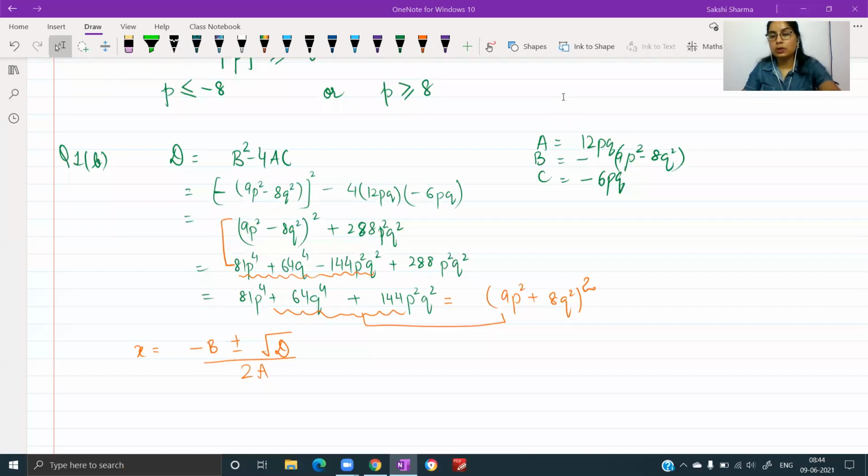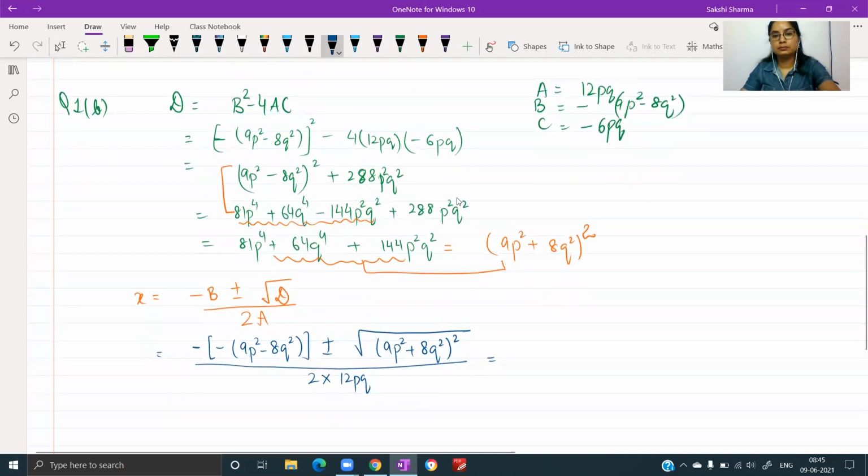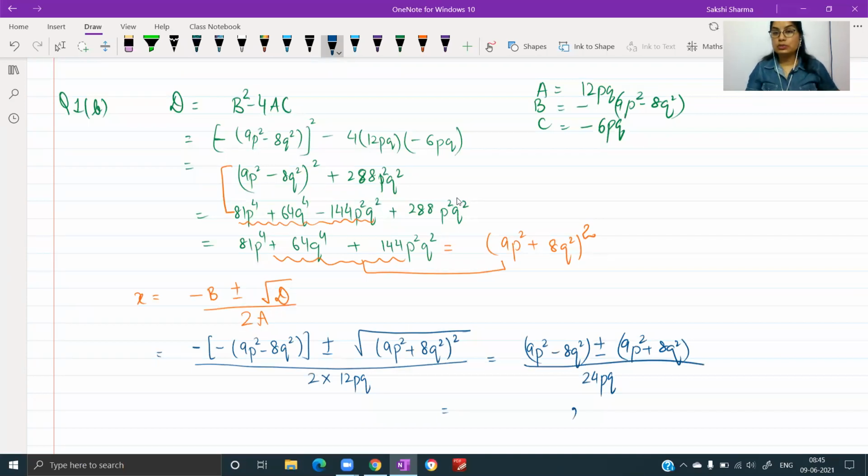The discriminant comes out to be 9p square plus 8q square whole squared. So from here you can obtain the two roots.